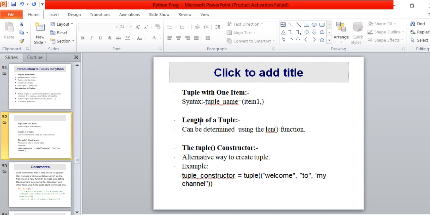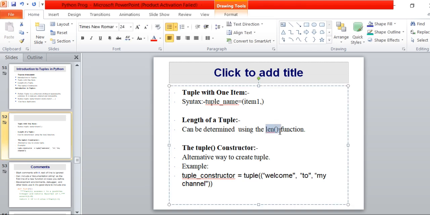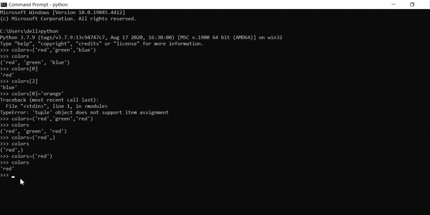Now the next topic is the length of a tuple. We can easily find the length of a tuple with the help of the len function. Let's understand with the help of an example. Again, I am in the command prompt. I am declaring a tuple named colors, specifying data elements.